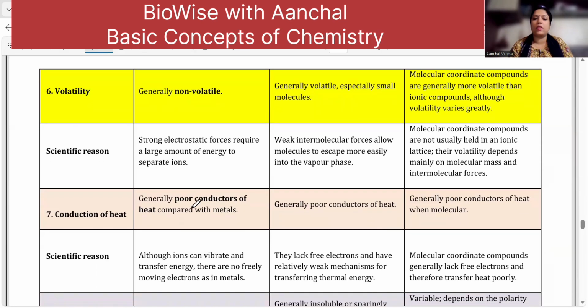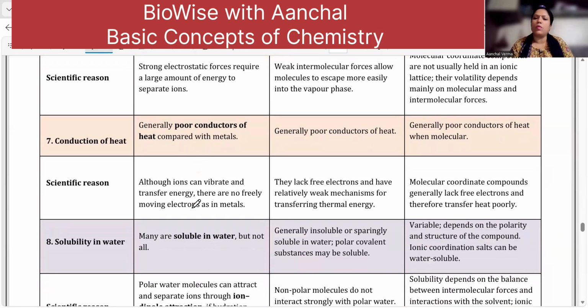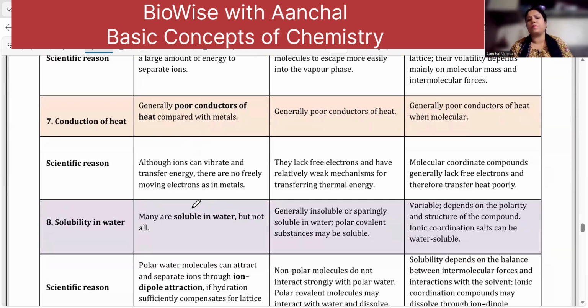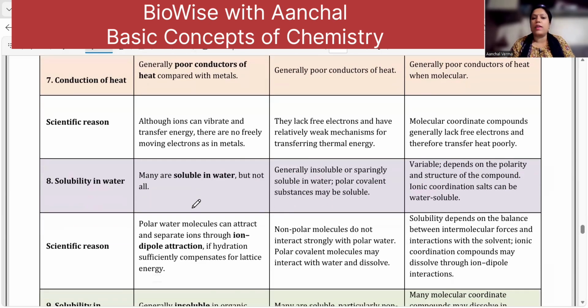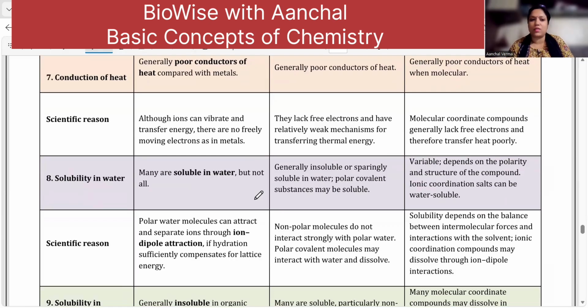Heat conduction: generally, whether it is your ionic compounds, your covalent compounds or the coordinate compounds, they are poor conductors of heat and electricity. Metals, because of the metallic bond, are good conductors of heat and electricity. Although ions can vibrate and transfer energy, they are not freely moving electrons as in metals. And covalent and coordinate compounds lack free electrons.